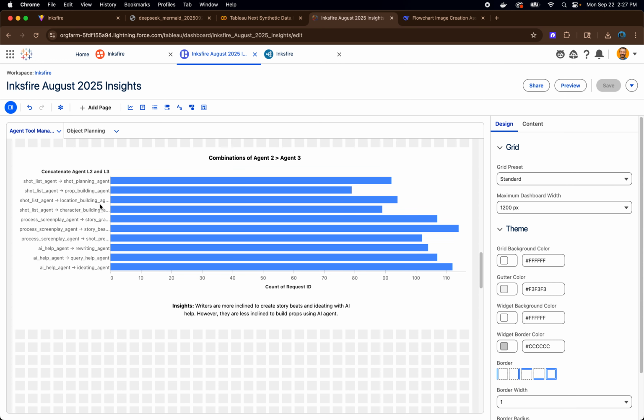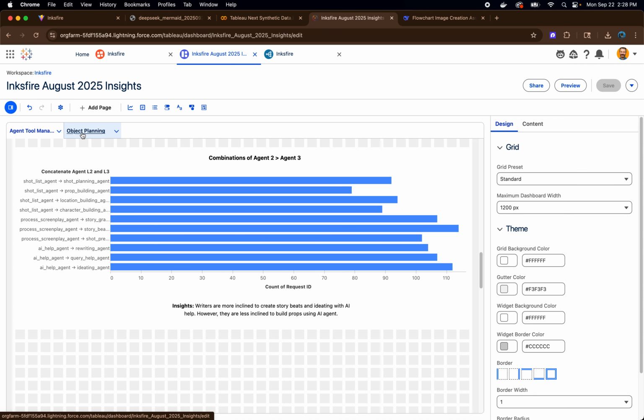I went in a little bit more detail and figured out how combinations of agent 2 and agent 3 are being used. This helps me plan out whether I should restructure my agentic structure or not. As you can see here, with shortlist and prop building, the writers are not using it too much. So I can structure it in a way where it can use less tokens and give better results. Similarly, even story beats are getting used a lot. I can also change that and make less tokens but better results.